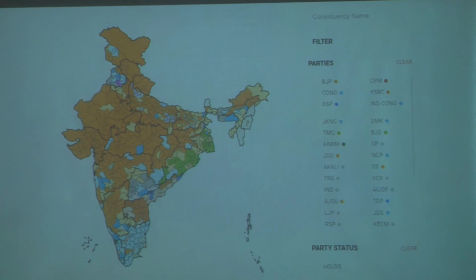But this is good in the sense that because it is superimposed on a map, you see the actual pattern of voting. In the South BJP was wiped out completely, but everywhere else you can see it's all saffron. So visualization is a very powerful technique, but the problem is that you need to use the correct visuals to be able to get the right information. Okay, I will stop here, and if there are any questions, please.